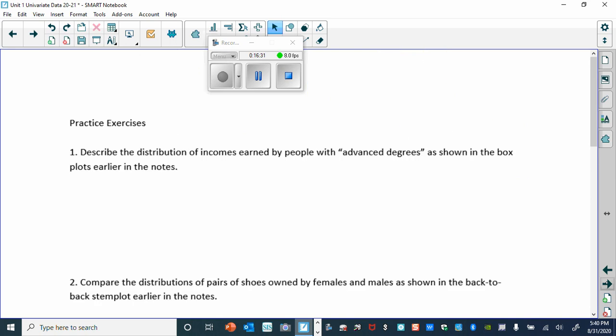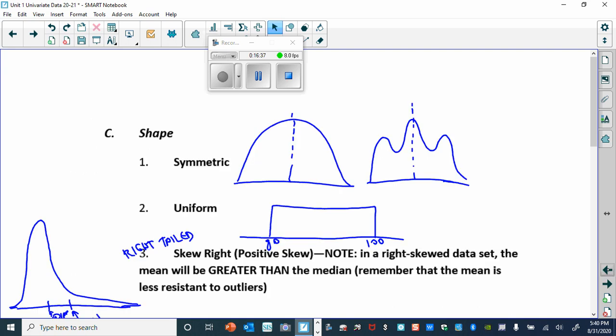But that's it. That's it. So again, just practice on doing that, but this is the material for the year. Unit 1 is done.